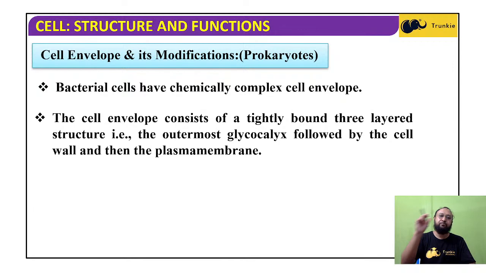Then the cell wall is there, and then the glycocalyx. The outermost layer is the glycocalyx, which is characteristic of bacteria or prokaryotic cells. Even the chemical composition of the cell wall, its constituent chemicals, is different from the cell wall of green plants. So first is the plasma membrane, then the cell wall, and then the glycocalyx.